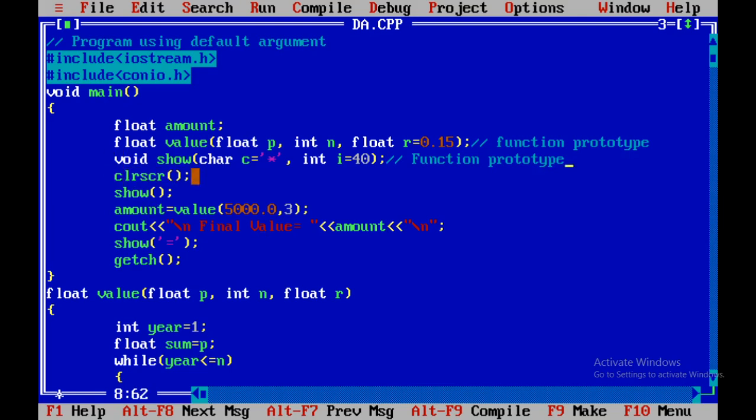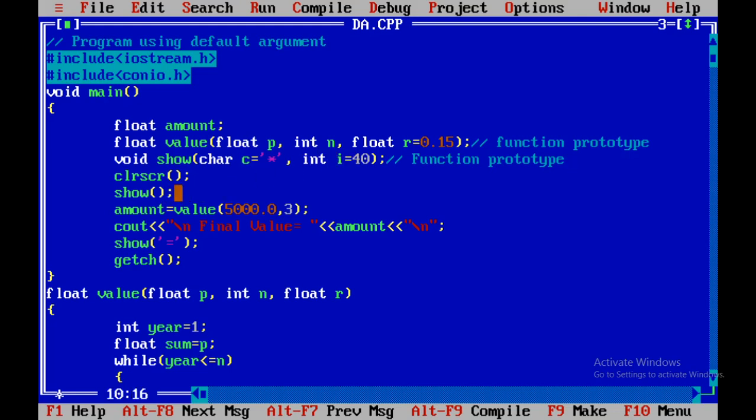We are clearing the screen. At the time of display, here we call the show method. See, the show method actually has two parameters, and both of these parameters have default values.